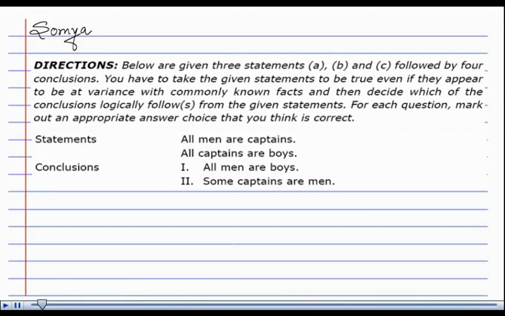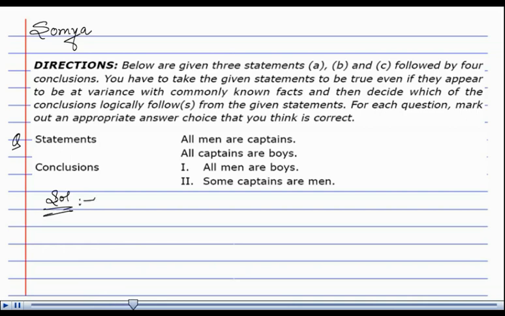Hello, I'm Soumya. Directions. Below are given 3 statements A, B and C followed by 4 conclusions. You have to take the given statements to be true even if they appear to be at variance with commonly known facts, and then decide which of the conclusions logically follows from the given statements. For each question, mark out an appropriate answer choice that you think is correct. And the question is, solution.